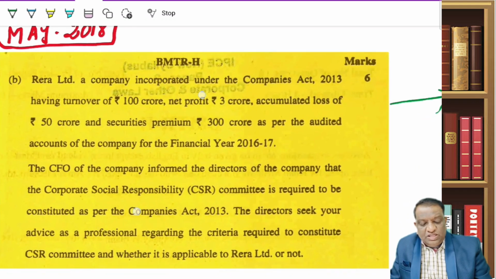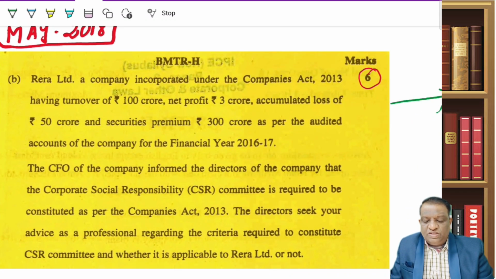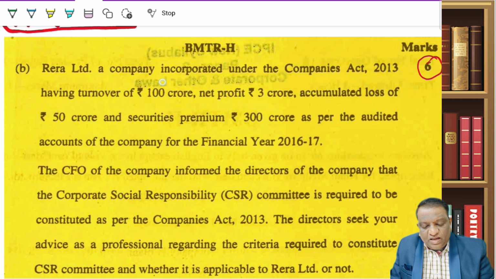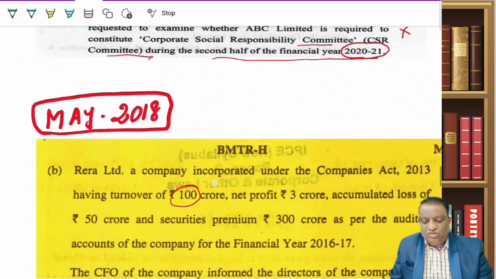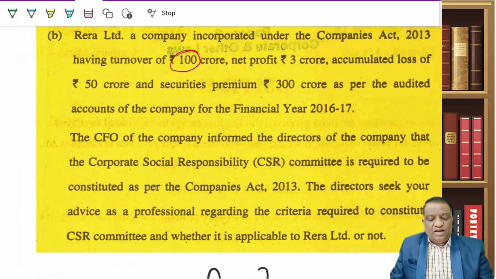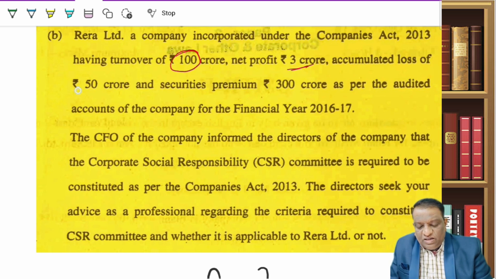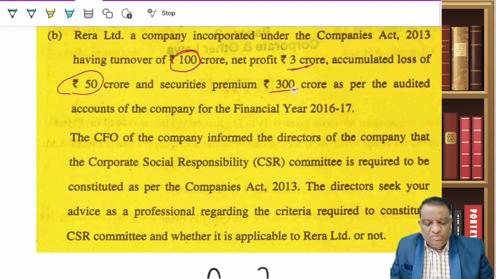Next one, May 2018. Look at the number of marks. It has been asked for 6 marks. Let's see how he is asking. There is a RERA Limited, a company incorporated under the Companies Act, having a turnover of 100 crore. Their turnover is 100 crore, whereas we know that for applicability it is supposed to be 1000 crore. So turnover is not a problem. They are not satisfying it. And then the net profit is 3 crore, whereas we need a net profit of 5 crore. So on two conditions, it is less than the threshold limits. And then what about the net worth? Say the net profit is 3 crore, accumulated losses are 50 crore, and there is a securities premium of 300 crore.